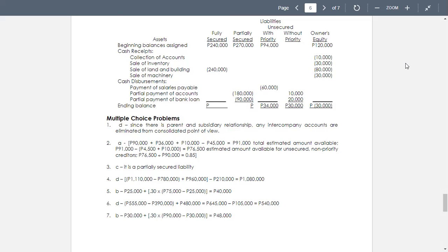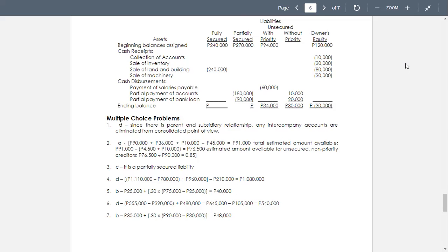Number 2, based on the foregoing information, what percentage of their claims should unsecured non-priority creditors expect to receive on the liquidation of Lobo Company? So we are now referring to the unsecured non-priority creditors. So in other words, we have to determine the percentage of claim, or we have the amount that will be collected by the non-priority unsecured creditors.